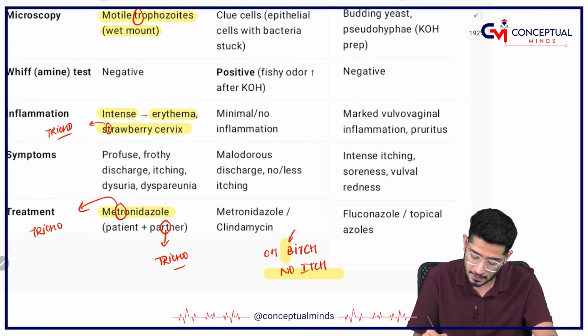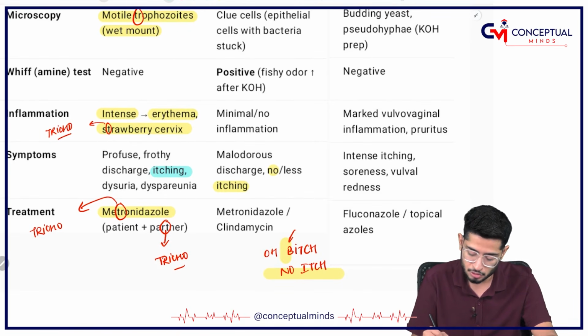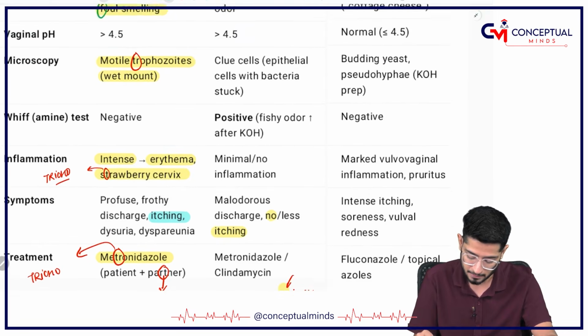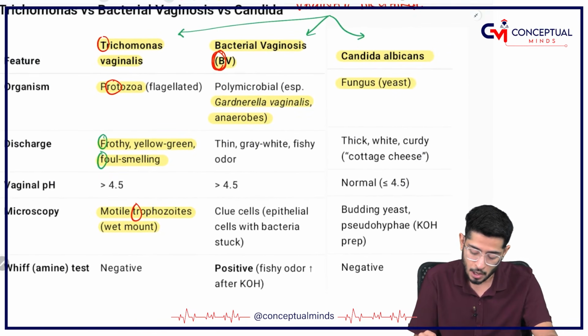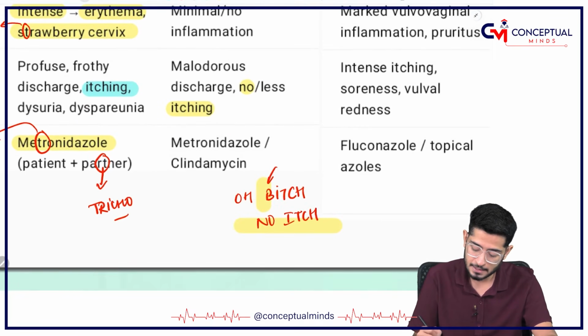Can you see, it is having no itching, whereas everyone else is going to have itching, but there is no itching here. Alright dear friends, so that is how it is going to be important.